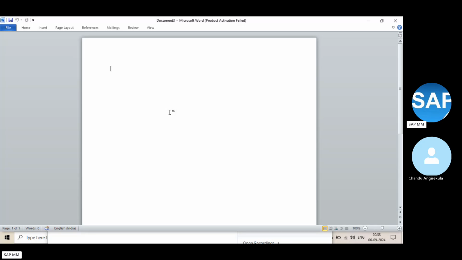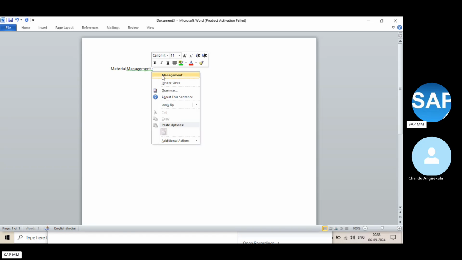Okay, so today we'll discuss what areas we are covering, and in these areas what we will be covering. I discussed material management, right? So we said material management. In this, what are the areas we are covering? What are the areas included in material management?